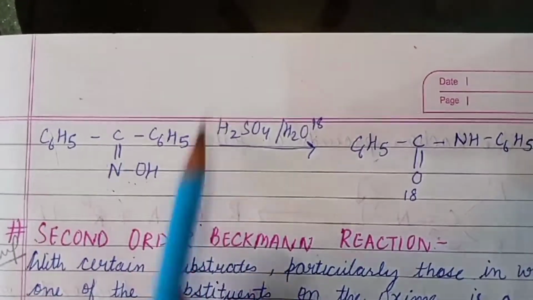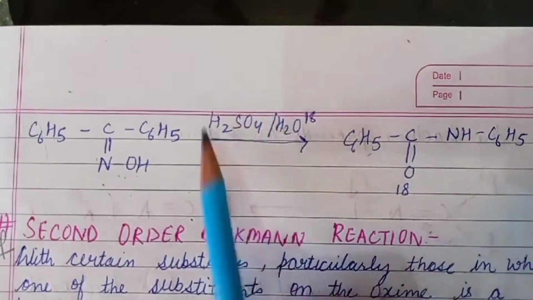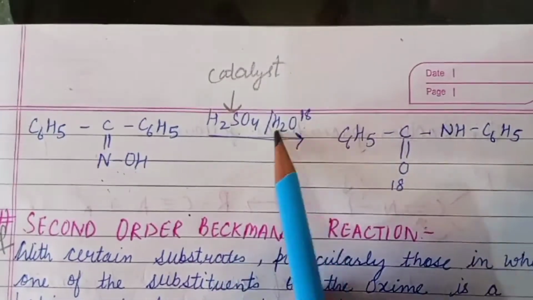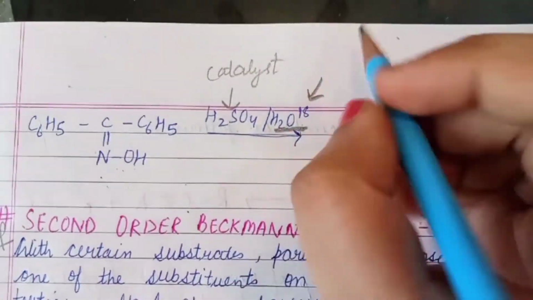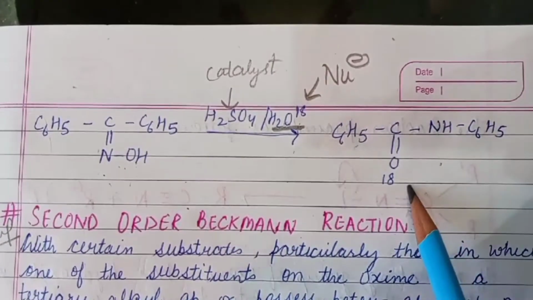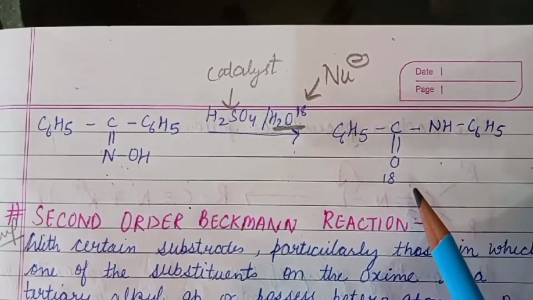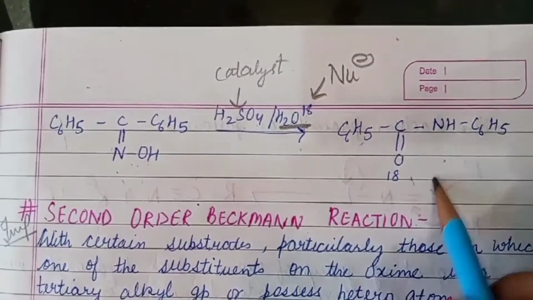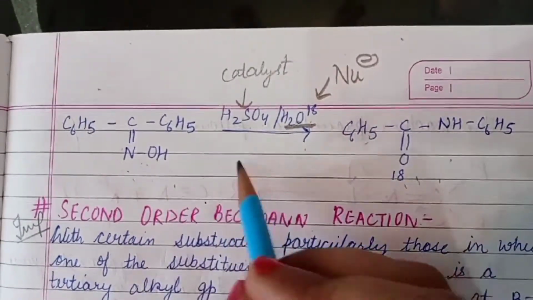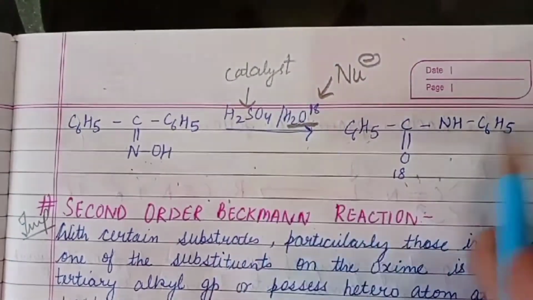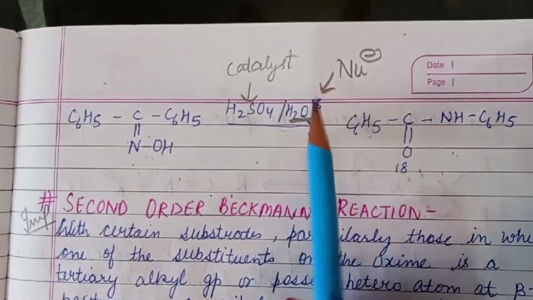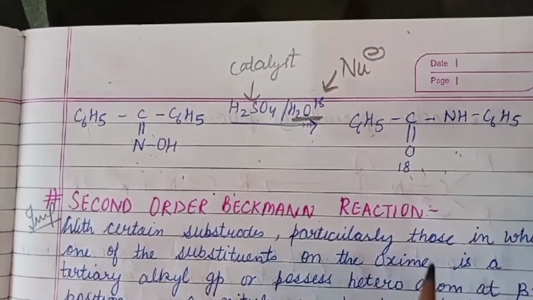When unlabeled benzophenone oxime is treated with sulfuric acid, which acts as catalyst, and water and labeled water molecule, which acts as nucleophile, then in the product we get the same percentage of labeled oxygen. This shows that the oxygen atom of the oxime is eliminated during the rearrangement and the oxygen transfer occurs through an intermolecular process. That is, the oxygen comes from another molecule, from the nucleophile.